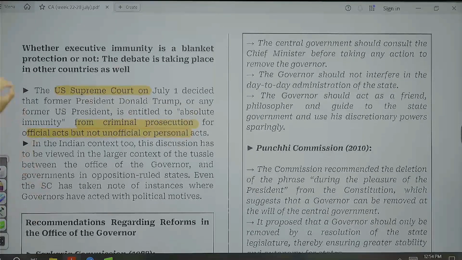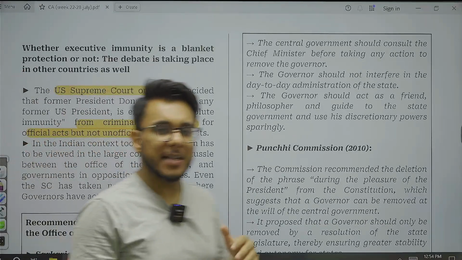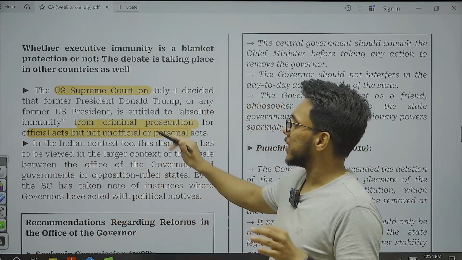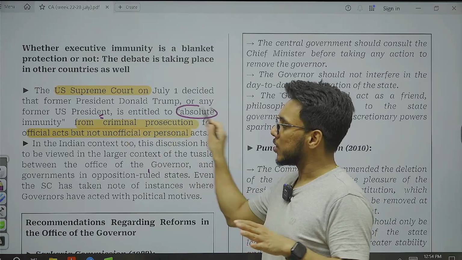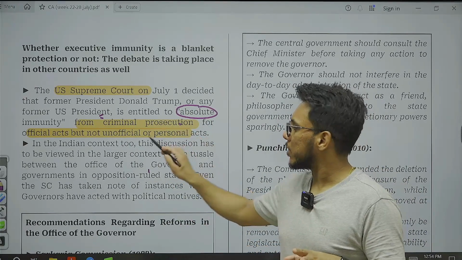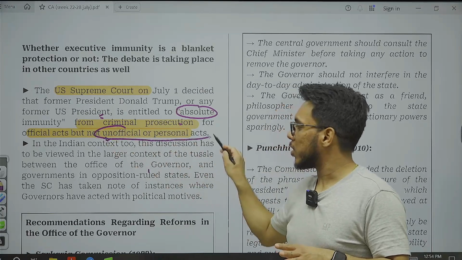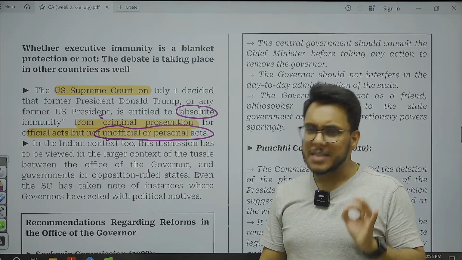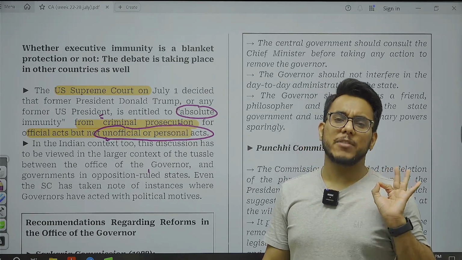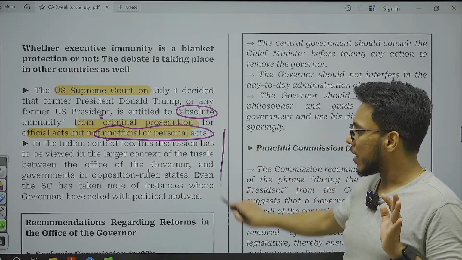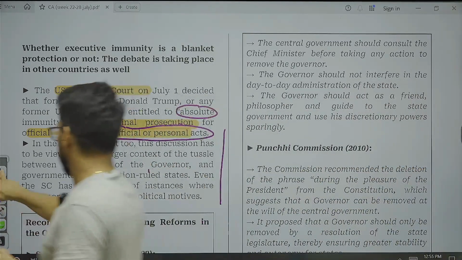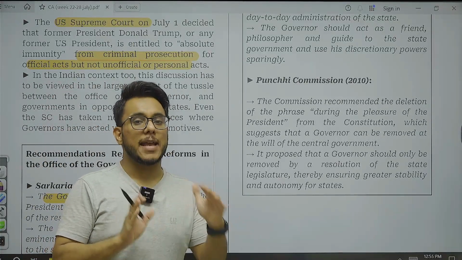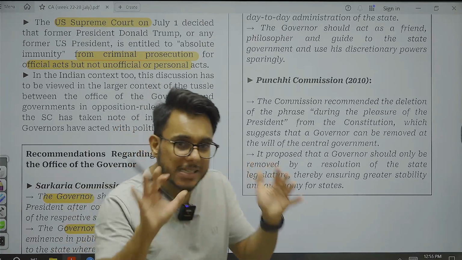Now, when we talk about the US, what is the US situation? In the US, the Supreme Court recently said that the US president is entitled to absolute immunity from criminal prosecution for official acts, but not for unofficial or personal acts. So if in any personal capacity some offense has been committed, then there is no immunity. Only for things done in official capacity do they have immunity. Now we need to see what India is going to do, and for that the Supreme Court is going to take up this matter. So this is, guys, this entire issue.